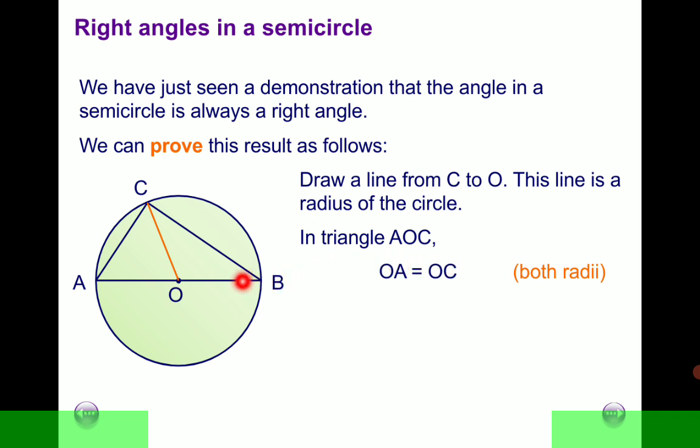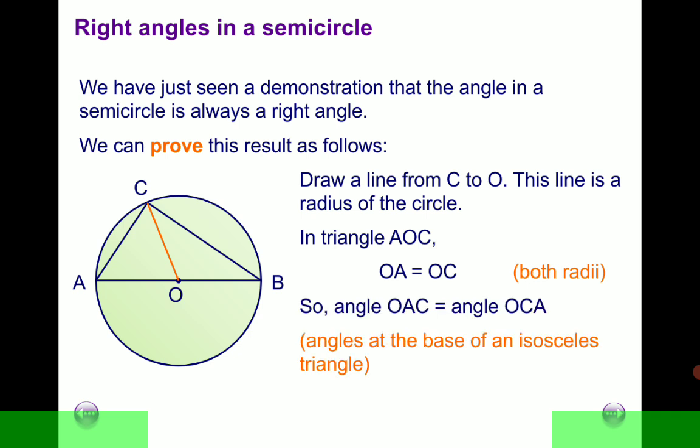Of course, if I ask you how many triangles we have here, you notice that we have 3 triangles. We have triangle ACB, we have triangle AOC, we have triangle BOC. So we have 3 triangles altogether. But our interest for the time being is triangle AOC.